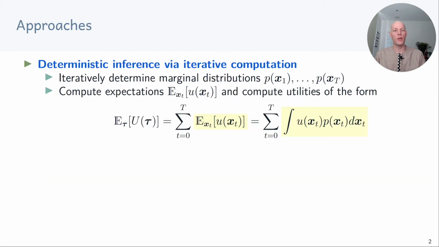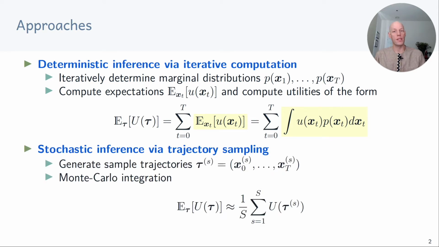We're looking at two approaches for long-term predictions. First, we'll discuss deterministic inference approaches, where we iteratively compute the state marginals p(x1) to p(xT), and then compute expected utilities at every time step by computing this integral. By summing them up, we get the expected long-term utility. A second approach we'll discuss is stochastic inference via trajectory sampling. Here we generate sample trajectories tau_s and use Monte Carlo integration to get the expected long-term utility we are interested in.